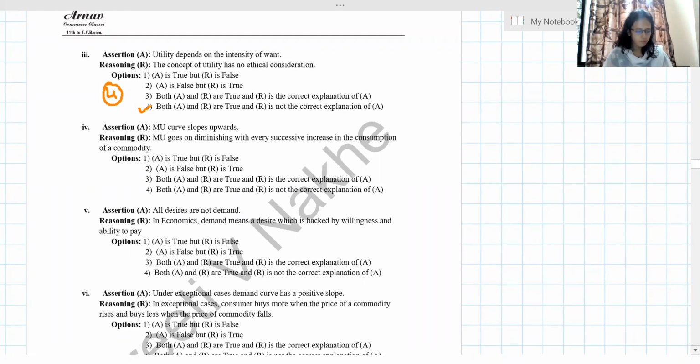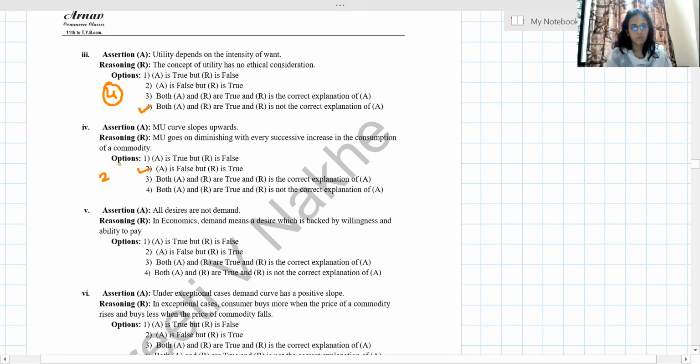नेक्स्ट, MU curve slopes upward and MU goes on diminishing with every successive increase in the consumption. We know that the MU curve slopes downward. So our first statement goes wrong. So my answer is the second one.